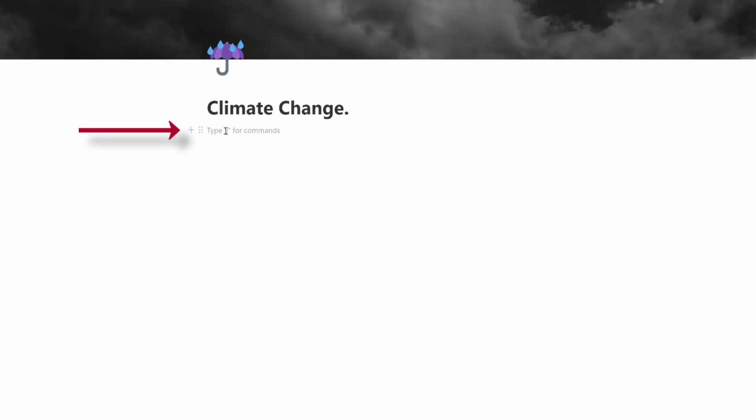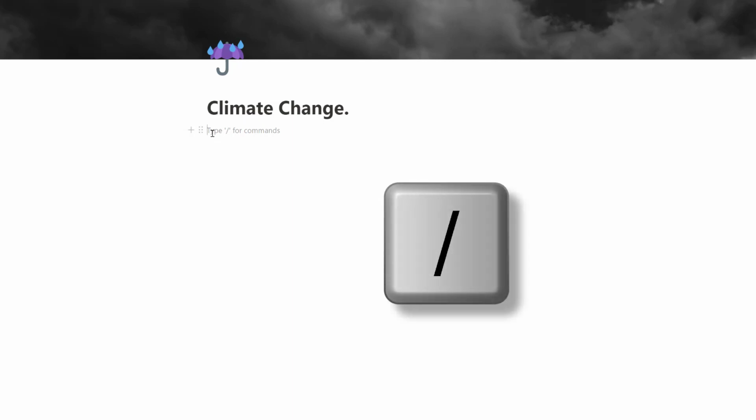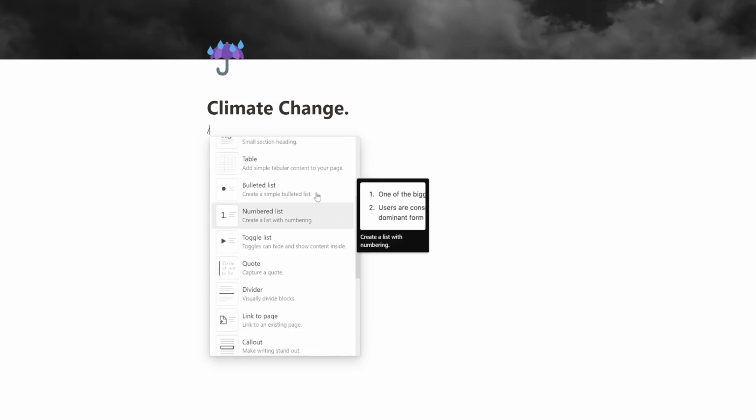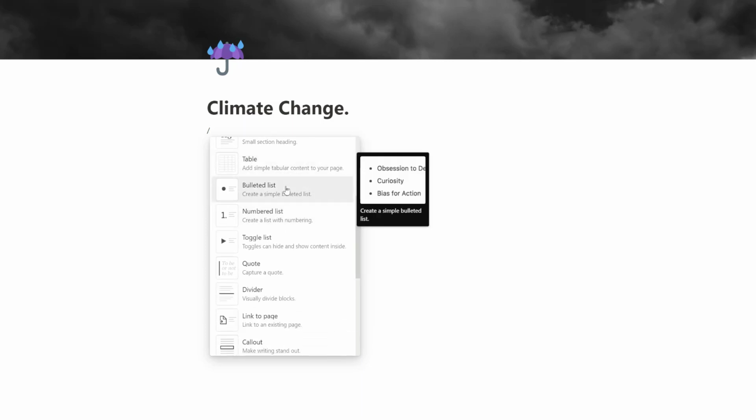So what I'm going to do is, see here, it's got a plus option. You can use the plus option or the / to work with. They do the same thing. So I'm going to click /, and it brings up this little menu, basic blocks. So you could start with text, for example. Maybe you want to embed a sub-page within a page when you organise some specific notes. Maybe you want to add a page to your bullet points, for example. You've got your to-do list, you've got your headings to work with as well. So you can break information down within your pages. Simple table, bullet list. Maybe you like to bullet your ideas down. But again, get the idea with that. There are so many great options down there.